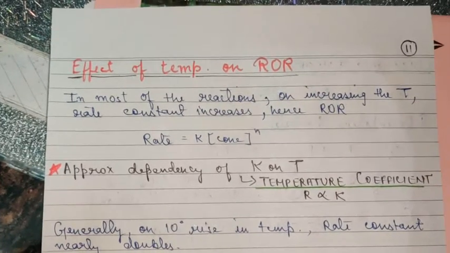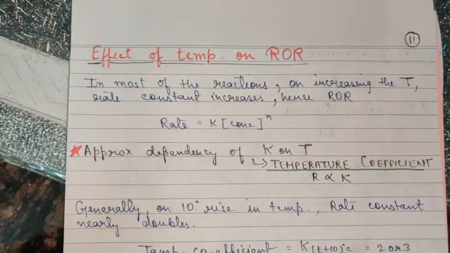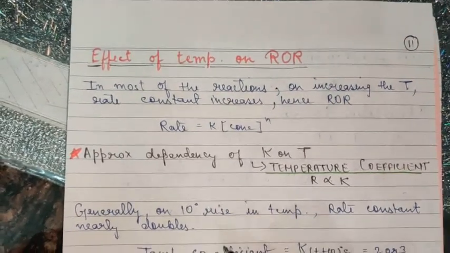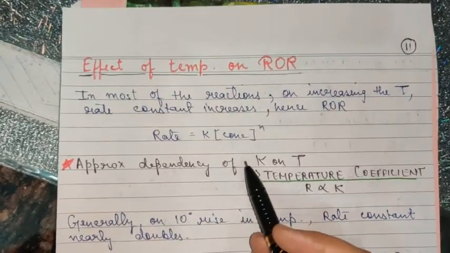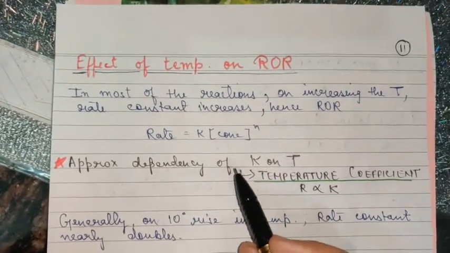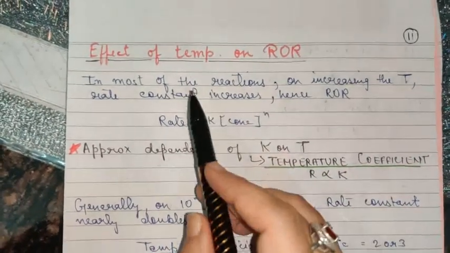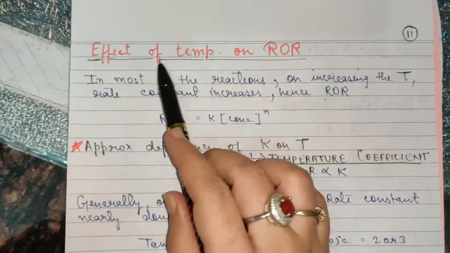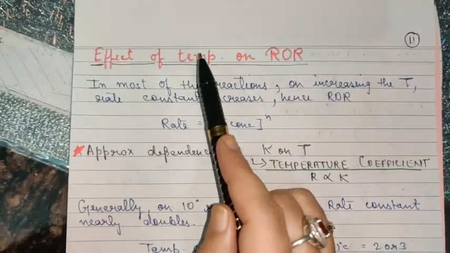I have already taken up concentration as the factor affecting the rate of reaction, and under concentration I discussed with you the order of the reaction, the molecularity of the reaction, and the rate law expression, which are very important for your board examination.